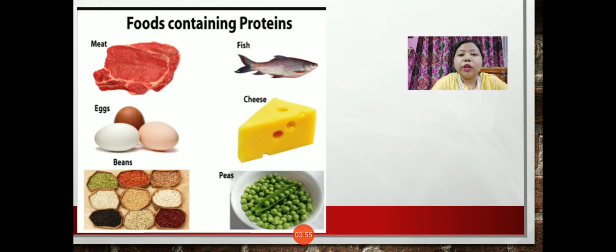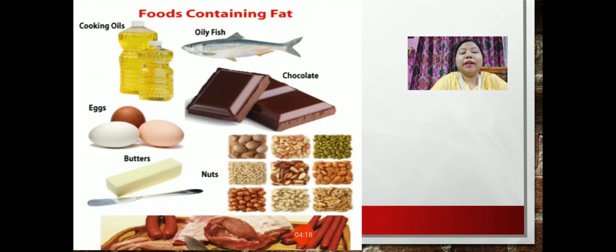So children, you should eat various food which are rich in protein. Now what are the various food? If you are vegetarian, of course you need to eat the plant products like bean and peas, and if you're non-vegetarian, along with the plant products, you can eat animal products like meat, fish, egg and cheese also. Fine. Then next nutrient is the fats.